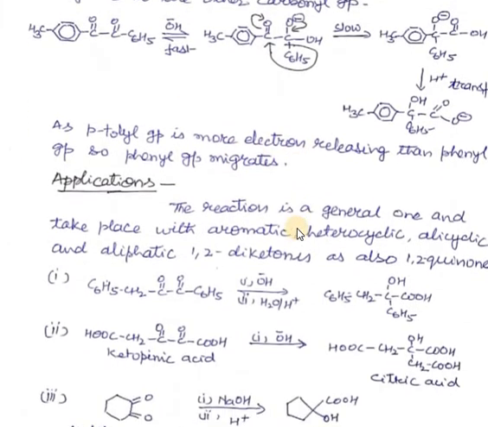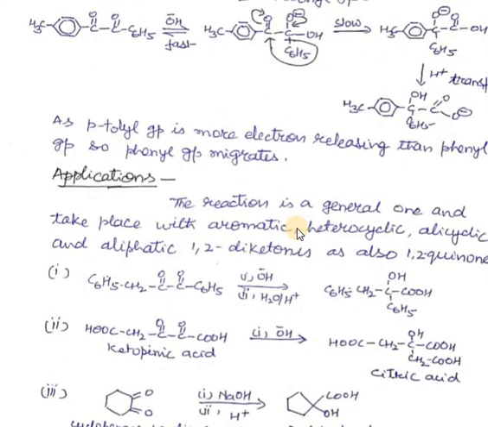Now we come to the application part of this reaction. Applications. The reaction is a general one and takes place with aromatic, heterocyclic, alicyclic and aliphatic 1,2-diketones and also 1,2-quinones. I have tried to write an example of each of these. As it is a general type, this rearrangement can take place not only in aromatic diketones, but in heterocyclic diketones, alicyclic, aliphatic diketones and quinones too.